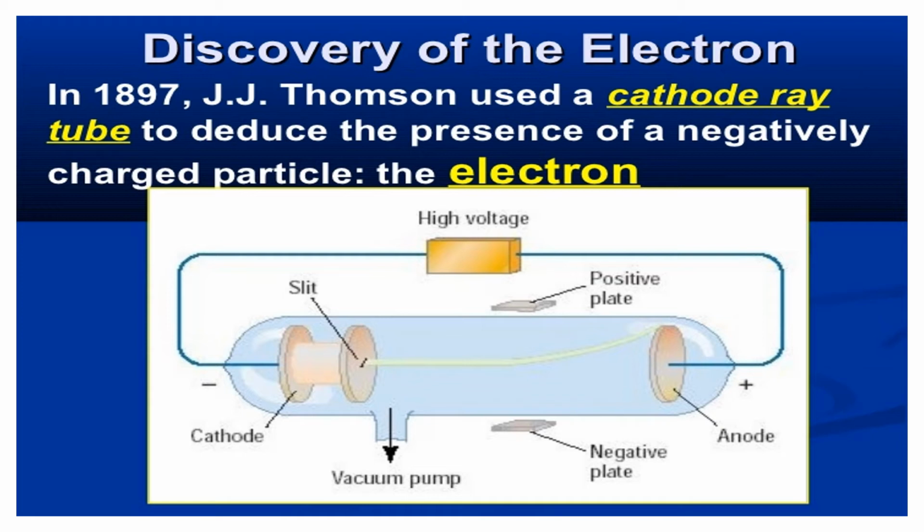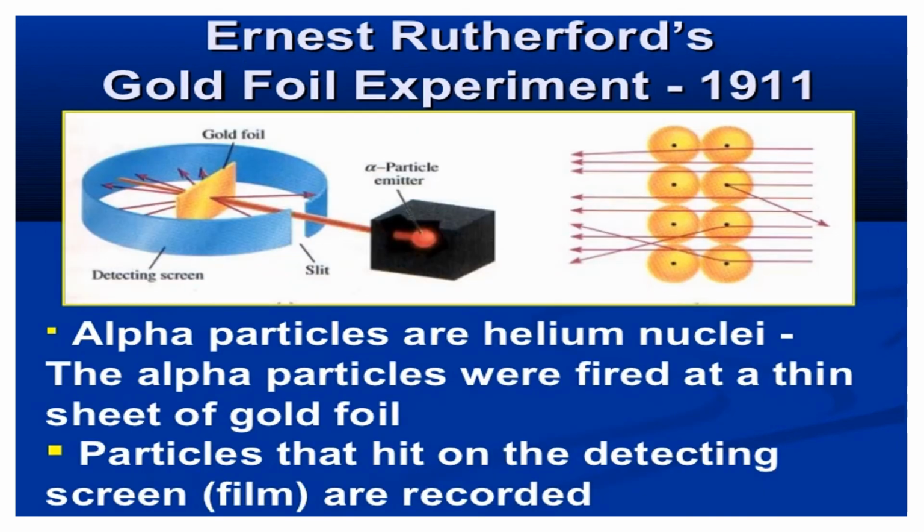The negatively charged particles are known as electrons. So the discovery of electron was done by J.J. Thomson using cathode ray tube in the year 1890. The presence of electron became more inquisitive for the scientists then, because they know that atom is electrically neutral, but it contains a negatively charged particle, electron. This has led to know about the presence of other particles in the atom.